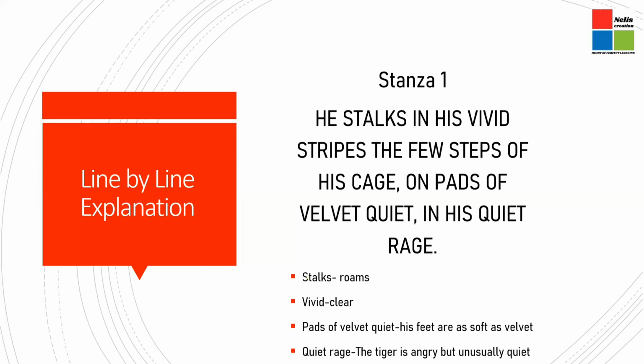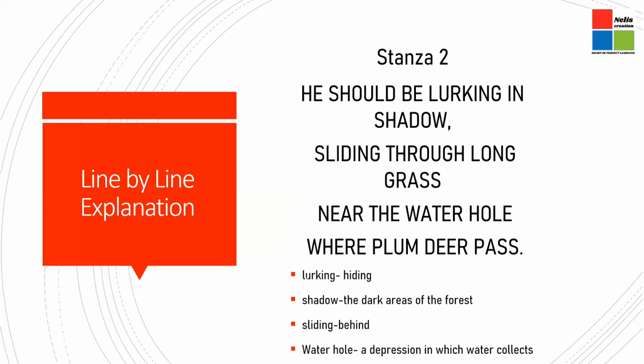In the second stanza, the poet has explained the fact that this is not the place the tiger should have been. He should be lurking in shadow, sliding through long grass near the water hole where the plump deer pass. So the tiger is supposed to be in his habitat, and the tiger is unfortunately confined to his cage.